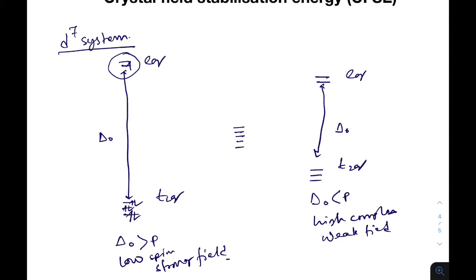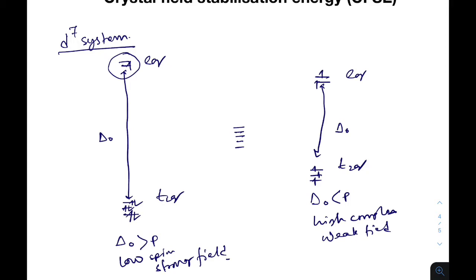But in this case, del 0 is less than the pairing energy, therefore it will fill up like this: 1, 2, 3. As del 0 is lower in energy than the pairing energy, it will prefer to go to the eg state, because the pairing energy is much higher than del 0.